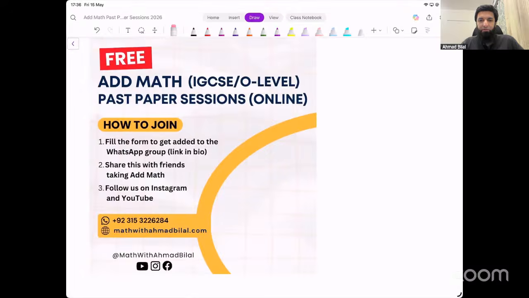We did November 25 paper 1 variant 2 yesterday. Today we're doing March 26. Tomorrow and the day after tomorrow, Saturday and Sunday, we will be doing difficult questions from around 5 to 6 papers from a number of 2025 papers. I'll be posting some polls in the WhatsApp group to decide which questions we want to do. You'll let me know the questions that you find difficult, and we will discuss them tomorrow and the day after. So that's the plan.